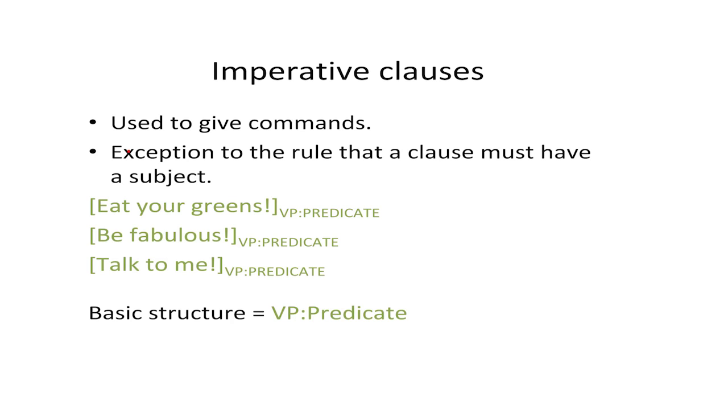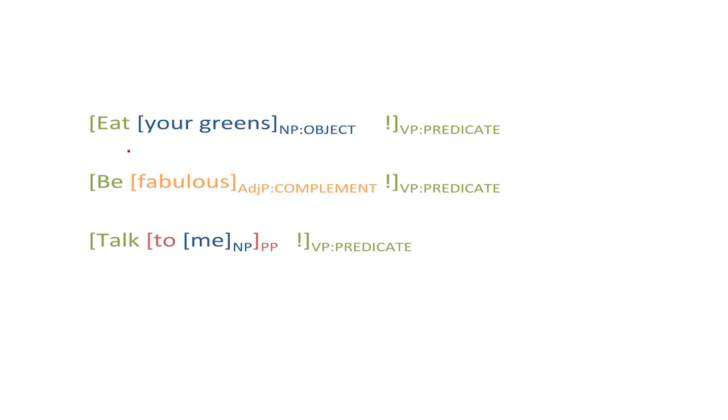Note carefully that the structure of the verb phrase in an imperative clause has exactly the same options as for a declarative clause. You can have a transitive verb like eat, and it's still post-modified by an object noun phrase, just like in the declarative clause. If you have a copula like be, it's still followed by a complement, such as an adjective phrase, fabulous.